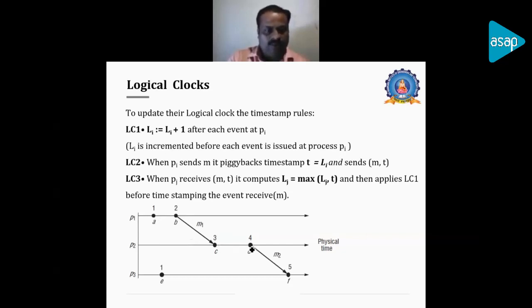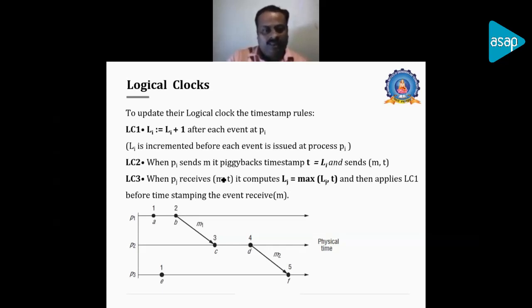We'll wait for that as a last case. When there is no communication, we go like that. And in E, also in P3, it is updated with 1. So after every event occurs, we have to update the value with 1. Here also we can see from C, it is updated with the event D, monotonically by 1, and it will become 4.